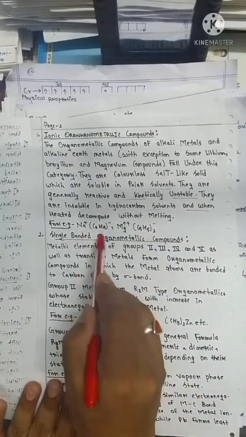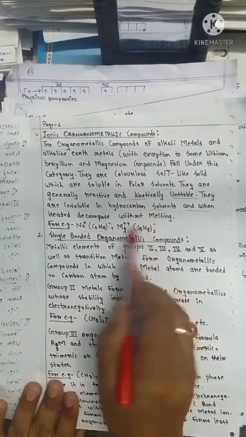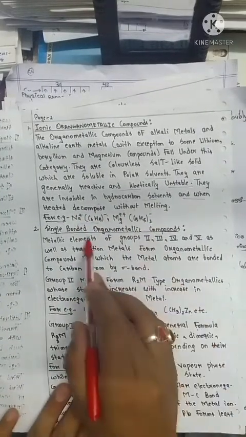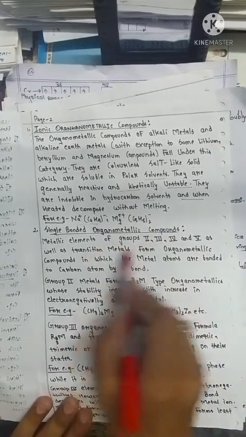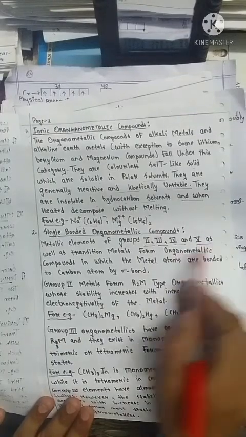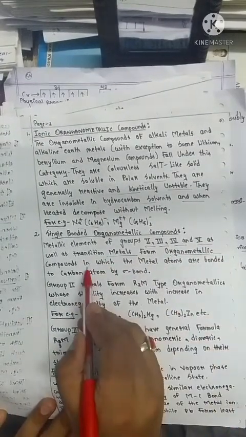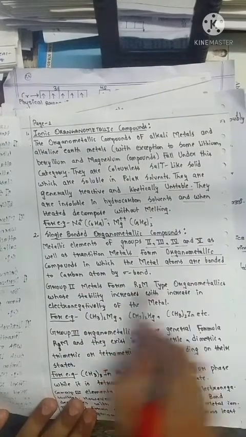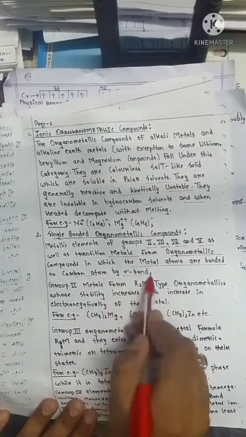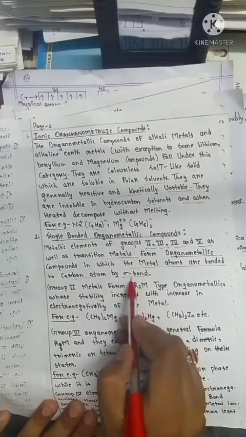Just see, the bond in this compound is purely ionic in nature. Next, the single bonded organometallic compound. Metallic elements of group 2, group 3, group 4 and group 5, as well as transition metals, form organometallic compounds in which metal atoms are bonded to carbon by a sigma bond. It is important. In this compound, a sigma bond is present.